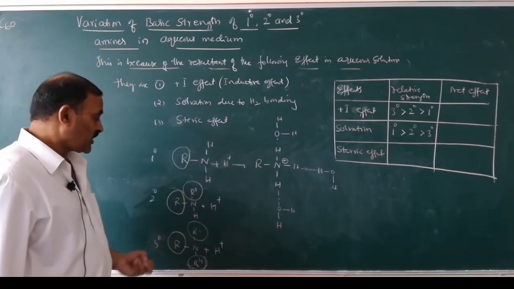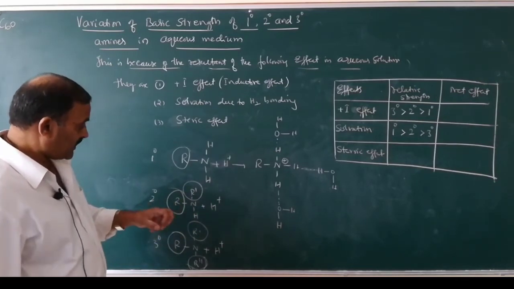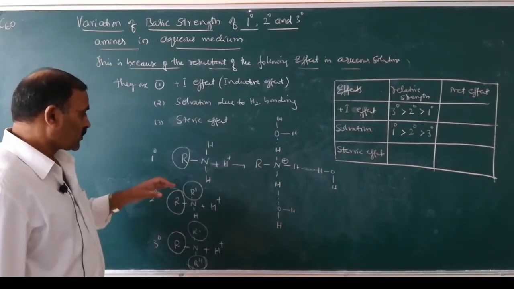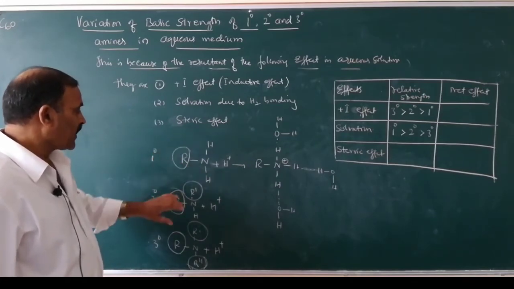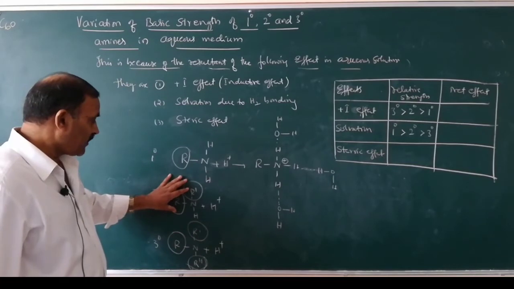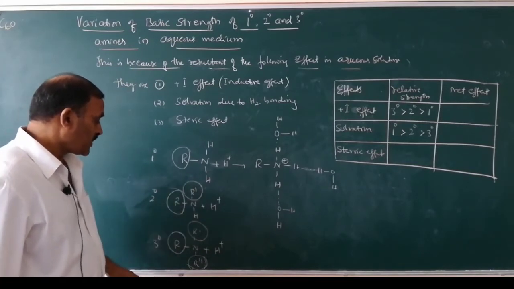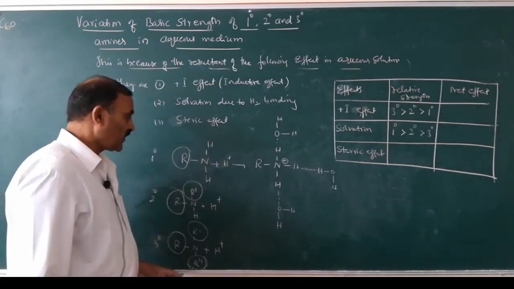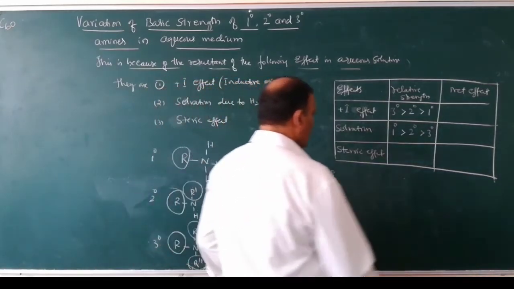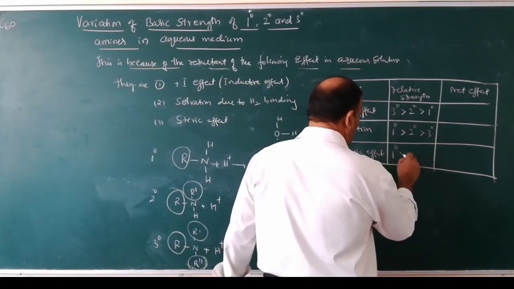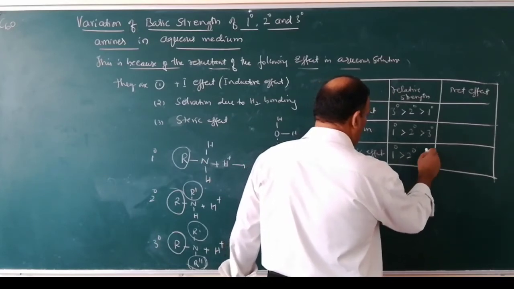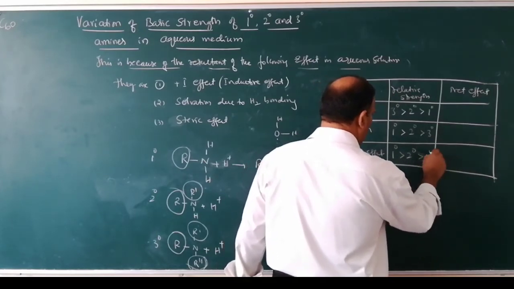Protonation depends upon the basic strength of amines. So protonation in primary amines is easy, in secondary amines is difficult, and in tertiary amines is still more difficult. Therefore, in steric effect, primary is greater than secondary, which is greater than tertiary.